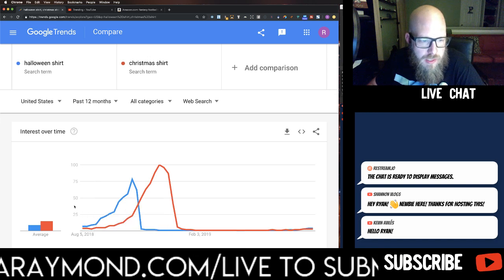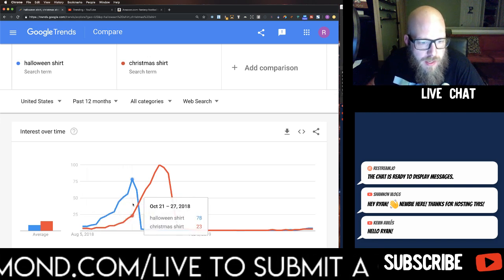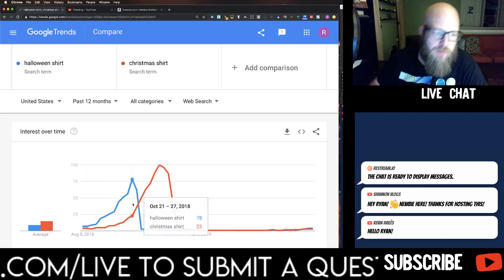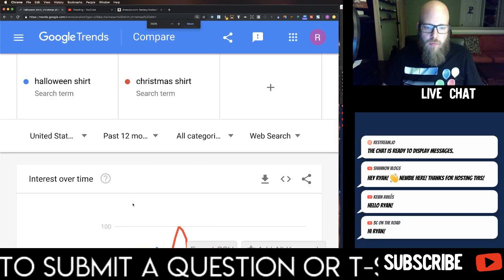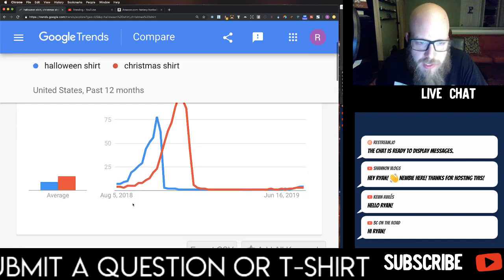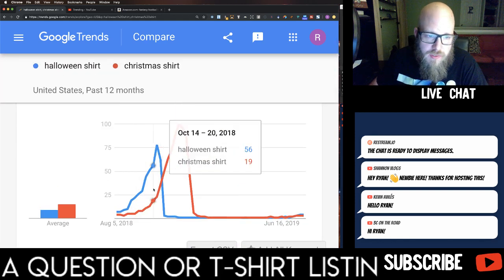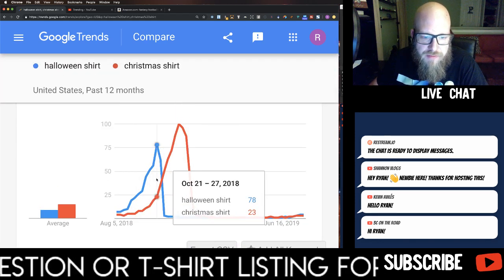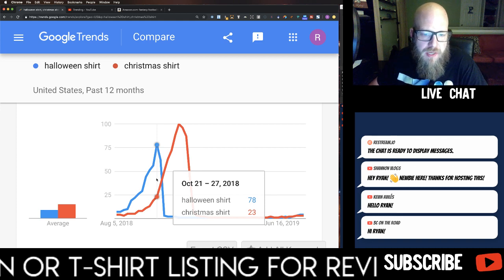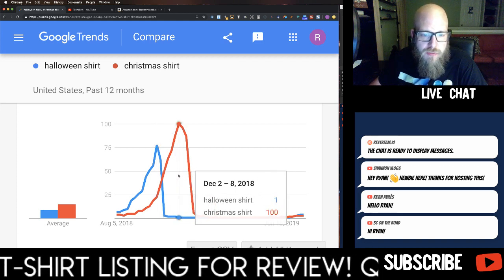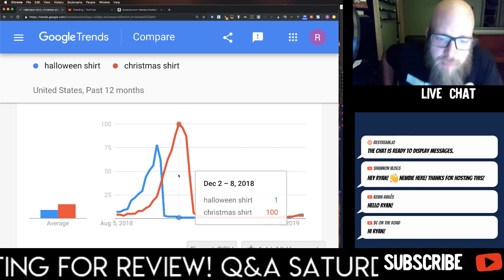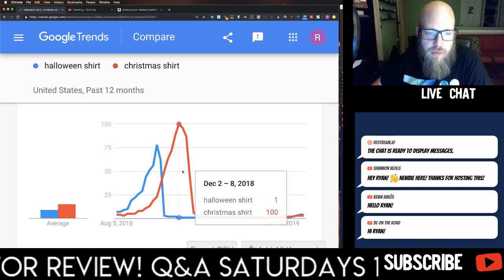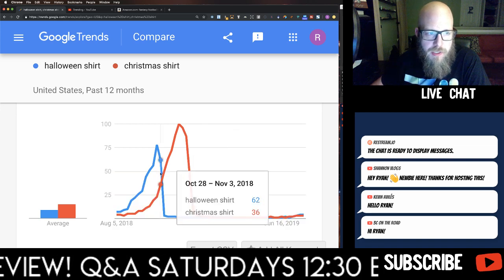So you can see in relative search volume, now in comparison to Christmas shirt, Halloween now peaks at a 78 versus the 100 that Christmas peaks out on. So maybe you guys can see it a little bit better. So 78, while Christmas at that point in time is a 23, and Christmas shirt peaks on December 2nd through 8th. So basically it's really downhill after that and they disappear.